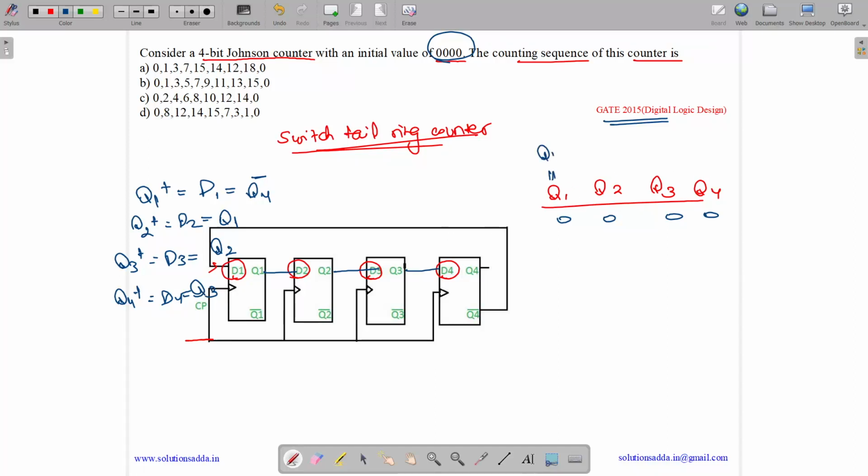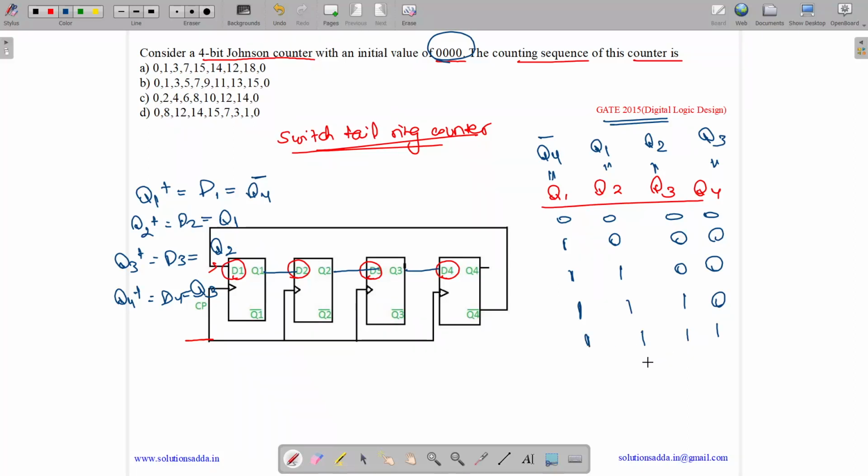It will be Q4 complement. It will be Q1. It will be Q2. And it will be Q3. Okay. So what is Q4 complement? 0 complement is 1. Here we will have 3 zeros. Now 0 complement 1 will come over here, and it's basically shifting all of them right, and the first one is the complement of the last one. So 1 0 0 0. Now again shifting all of them right, and 0 complement is 1. Again shifting all 3 of them right, 0 complement is 1.